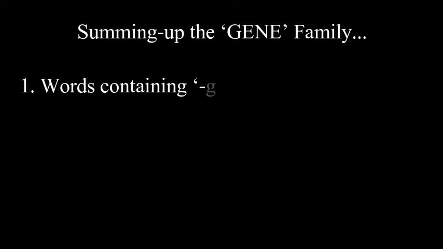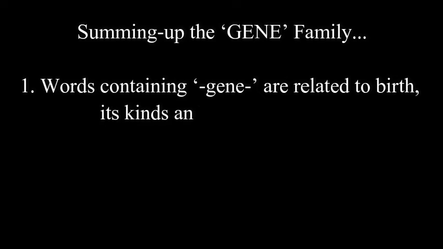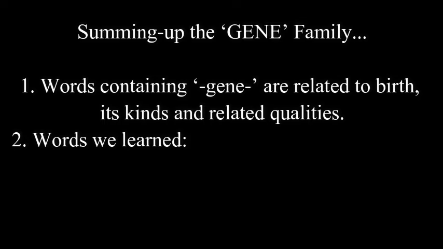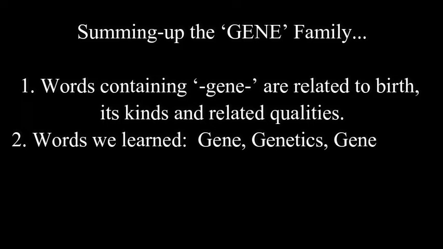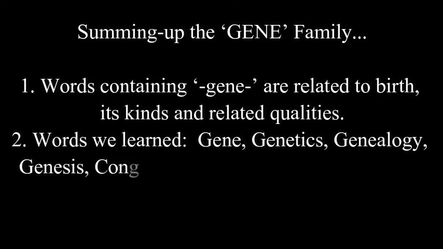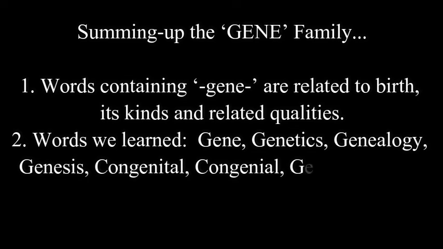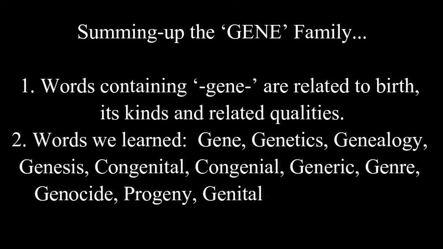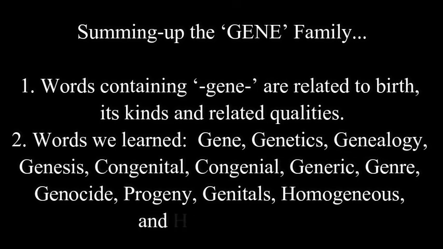To sum up the gene family, what we learned in this tutorial are words containing gene are related to birth, its kinds and related qualities. And words we learned are gene, genetics, genealogy, genesis, congenital, congenial, generic, genre, genocide, progeny, genitals, homogeneous and heterogeneous. This is all for this tutorial.